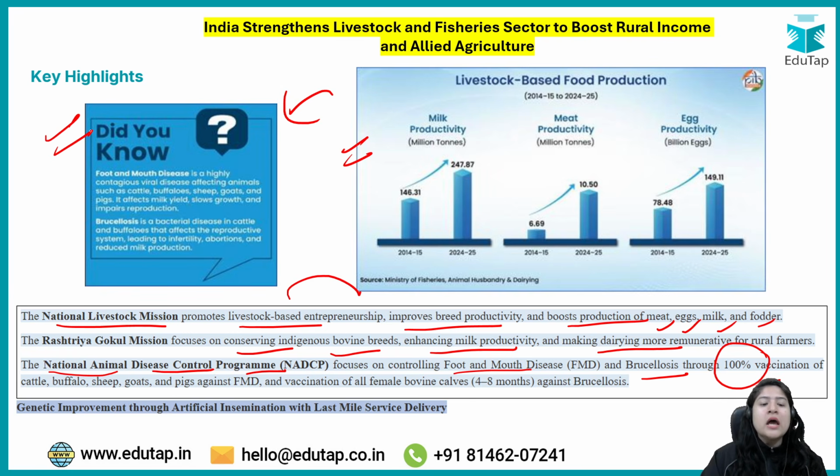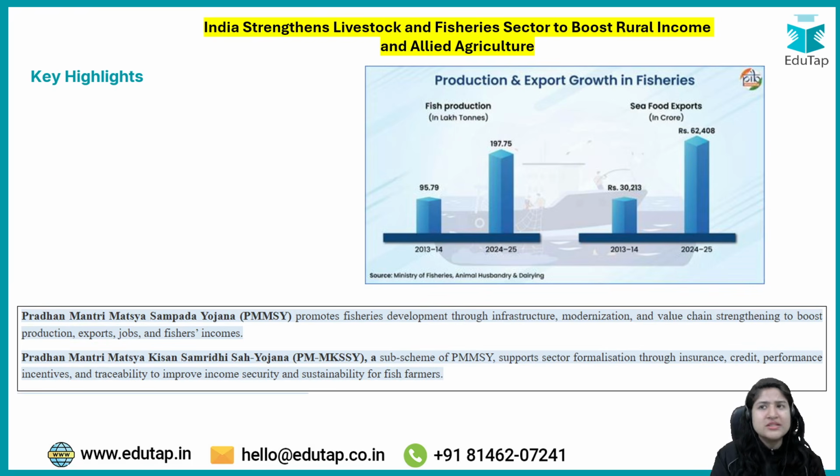So here, the two major diseases that were talked about: foot and mouth disease, and then we have brucellosis. So इसमें I would recommend, in foot and mouth, just keep in mind it is a viral disease. ठीक है. While brucellosis, it is a bacterial disease. That is the prominent thing that you need to understand कि foot and mouth disease एक viral disease है, जबकि आपकी brucellosis bacterial disease है. ठीक है. Most probable chances है कि question इसी में से बनेगा, that is, is it a viral disease or bacterial disease. Secondary way में, if the examiner wants to go for a difficult type of question from this, they might ask what are the vaccinations for it, but majorly यही पूछा जाएगा कि viral disease है, bacterial disease है, या कैसे disease है.